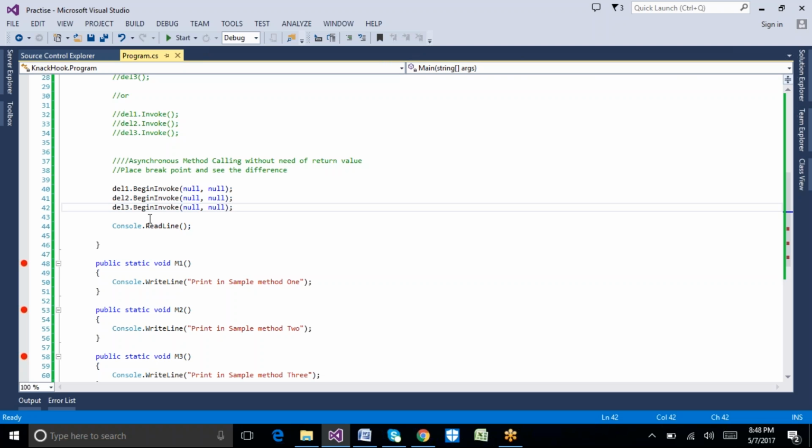First method 1 must complete, and only then will it go to method 2, and if that is complete, only then will it go to method 3. So that process we call a synchronous method call.